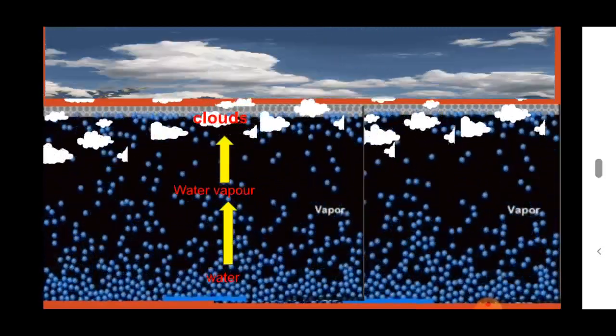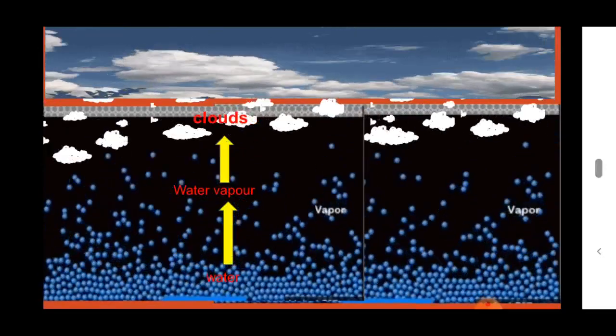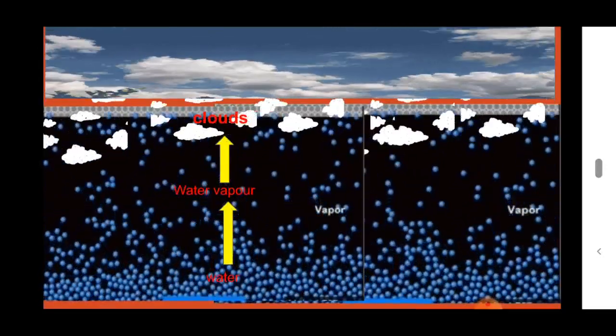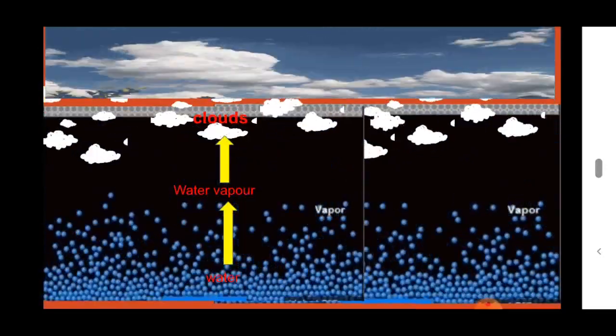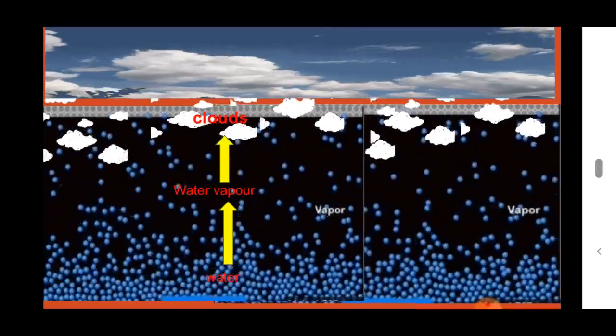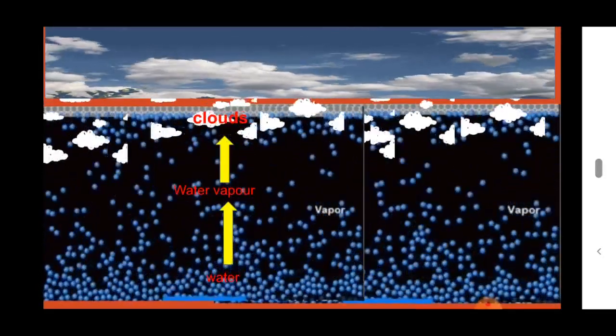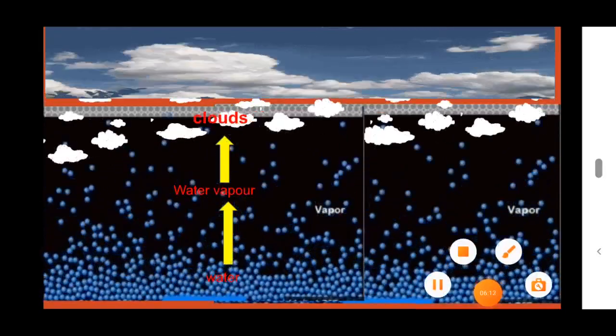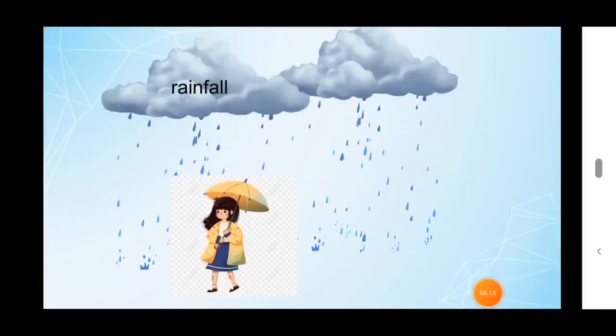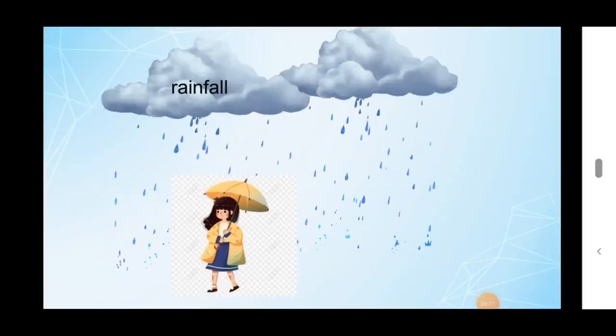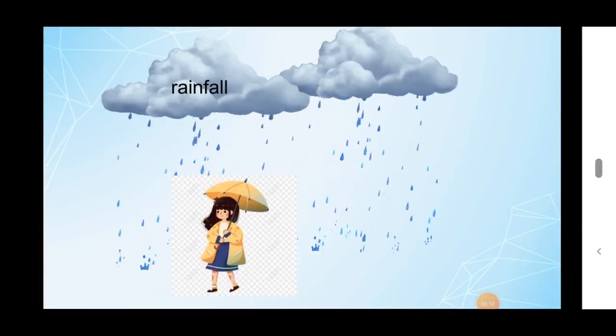These tiny droplets combine together to form a heavy droplet. It falls as snow or hail or rain. See here, it is a rainfall. It is one of the ways water comes back to the earth.